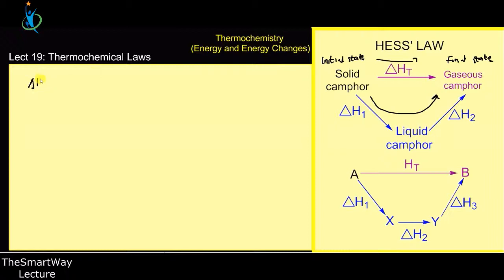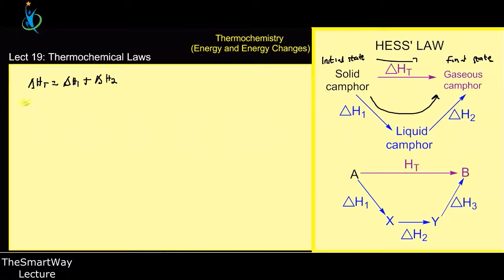I'm going to get this one. That is, the total is equal to how many steps here? So I have two steps. That is the enthalpy change of the first step, moving from solid to liquid, and then I'll add it to the second step. That is this step. So it means that you can do it straightforwardly, and you can also use two pathways to achieve the same process.